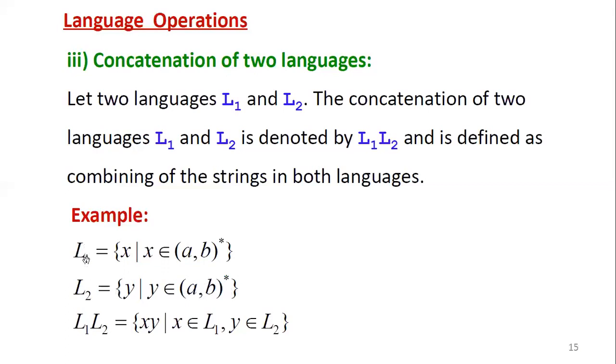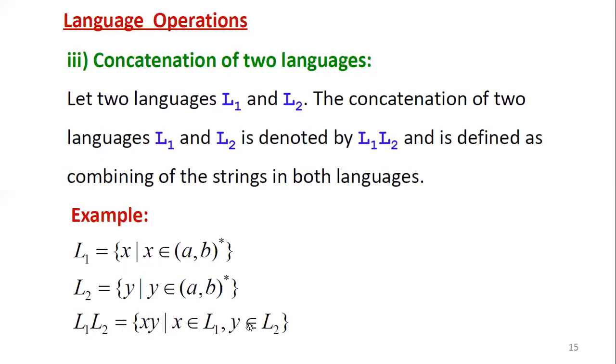Now the concatenation of these two languages L1 and L2 is denoted as L1 L2 with no space, equal to, again a single definition. First the L1 string you write down x, then the L2 string you write down y, then xy without any space, such that x belongs to L1, comma, then y taken from L2.